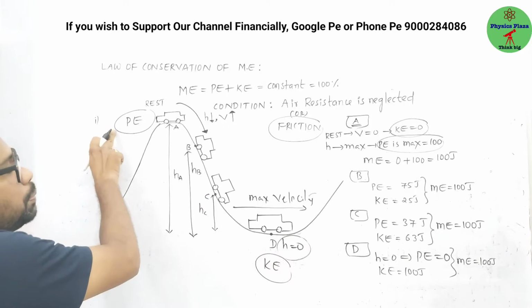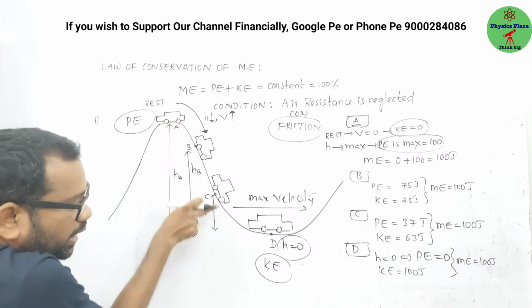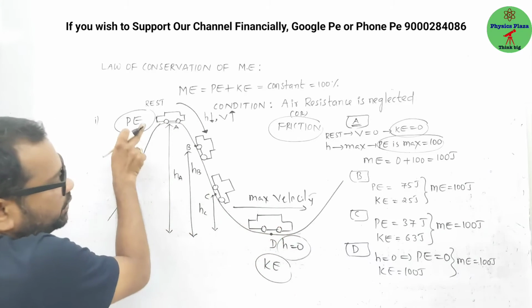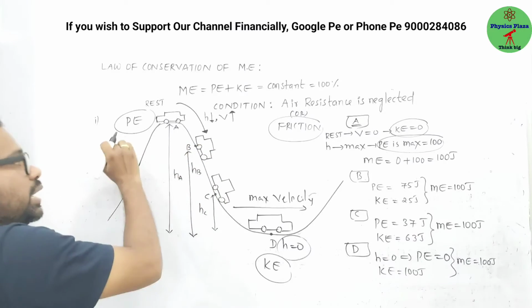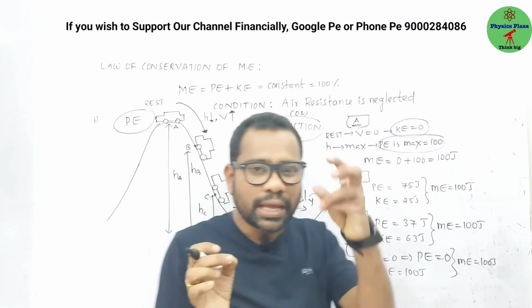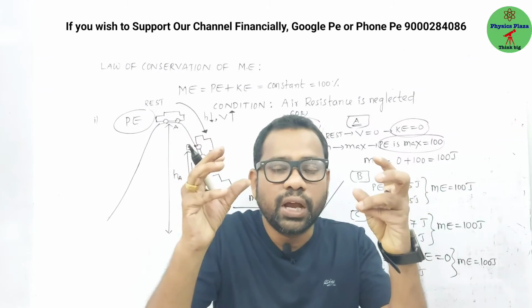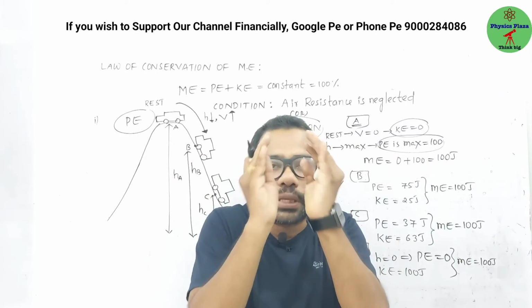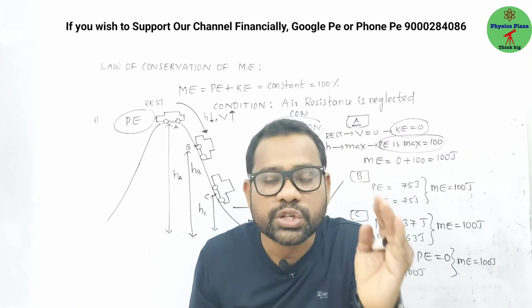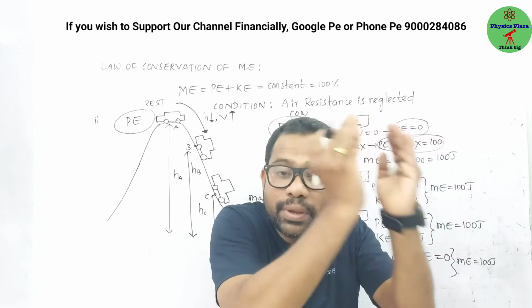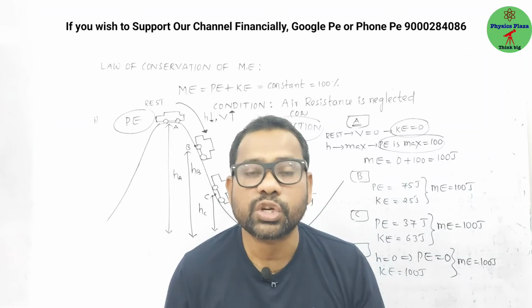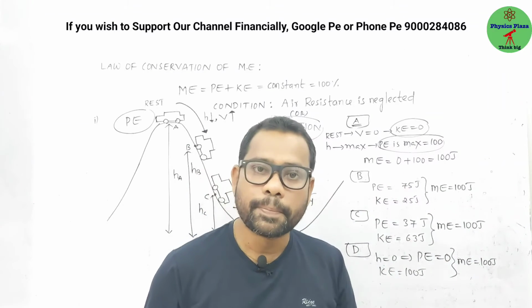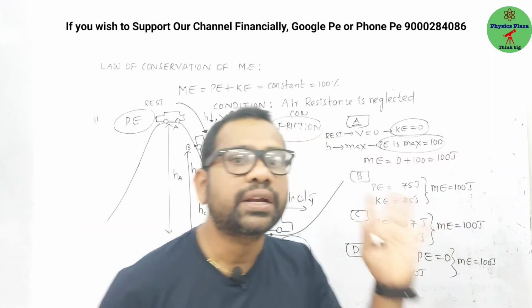Means potential energy is converting into kinetic energy. In between, it may have both kinetic and potential energy. But at any point, if you calculate potential and kinetic energy and add both, the sum of the potential and kinetic energy remains constant. This is the law of conservation of mechanical energy.